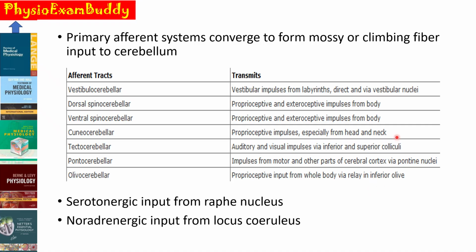So please remember that the climbing fiber is the one which is carrying the olivocerebellar tract, and it transmits the proprioceptive impulses from the whole body via relay in the inferior olivary nucleus, whereas the rest of the tracts converge to form the mossy fiber input into the cerebellum.